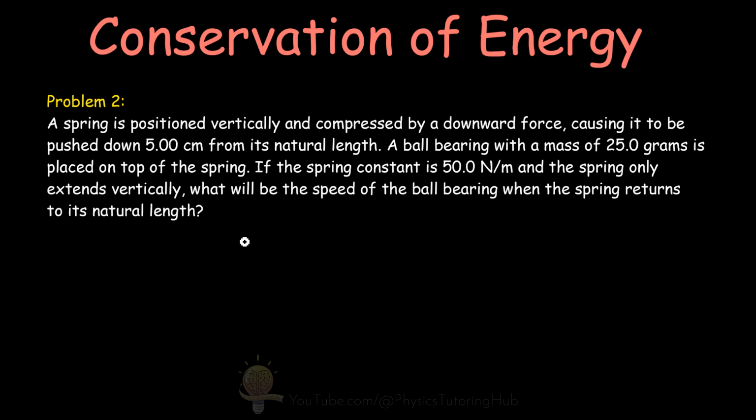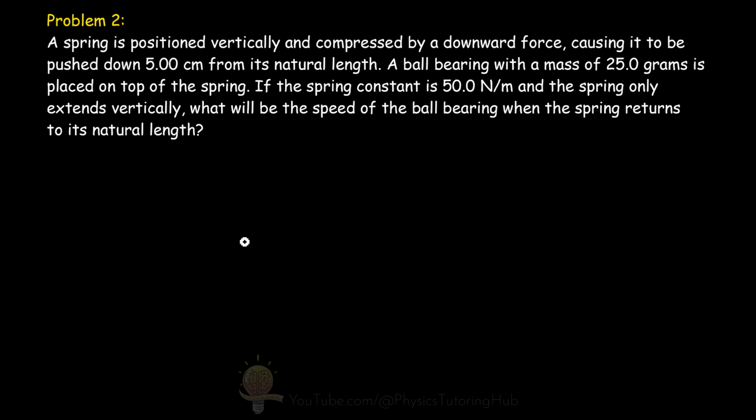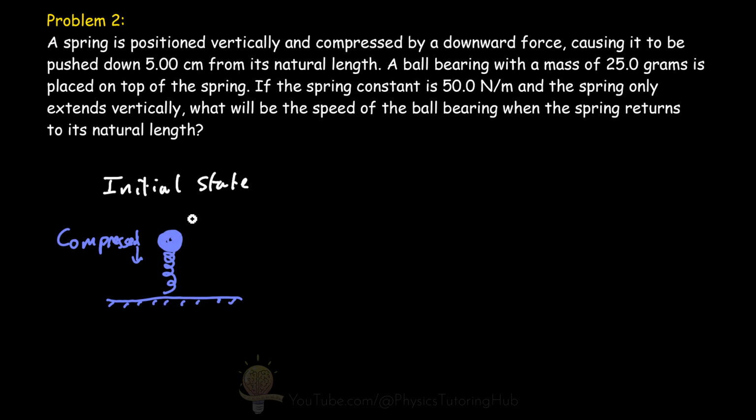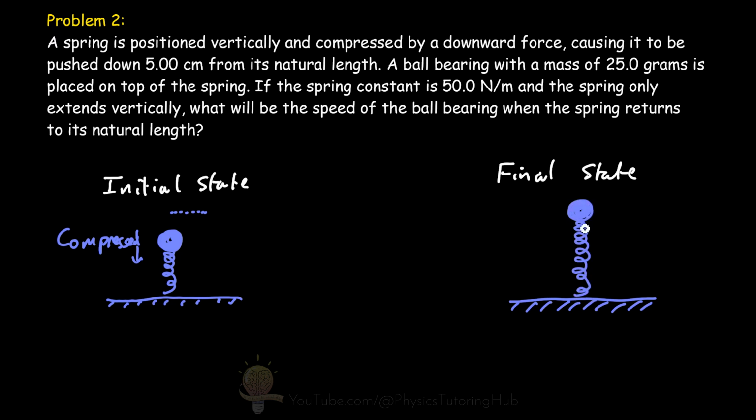So let's draw out the initial and final state here of our spring. So the initial state is when our spring has been compressed down by 5 centimeters from its natural height, which would be up here. The final state, when we remove the force on the spring, will move back to its initial height and release its elastic potential energy and impart kinetic energy to this ball bearing here.